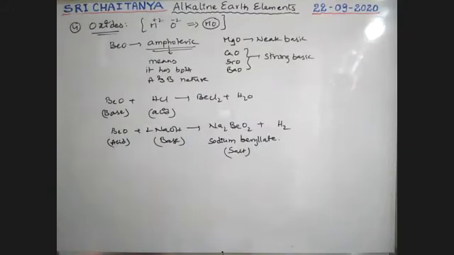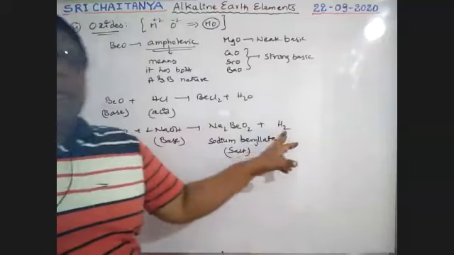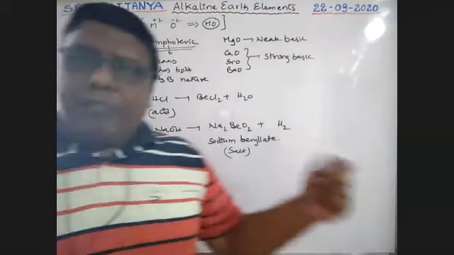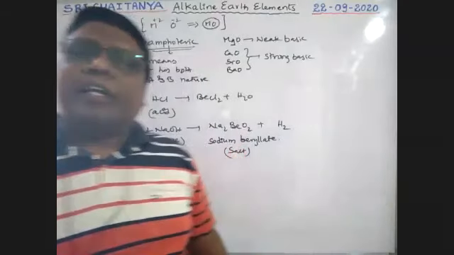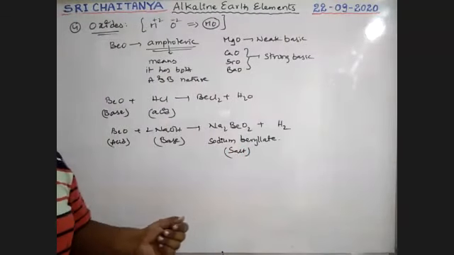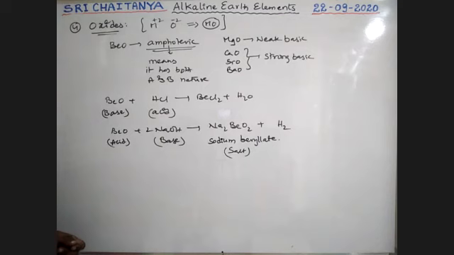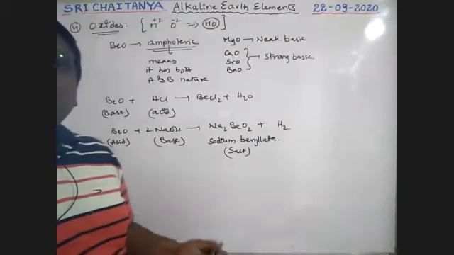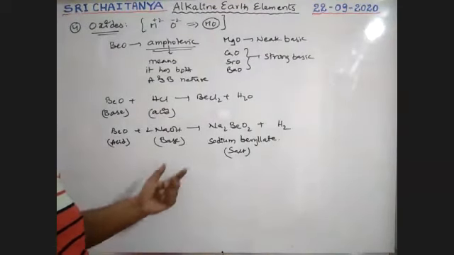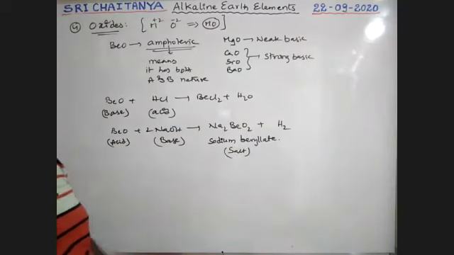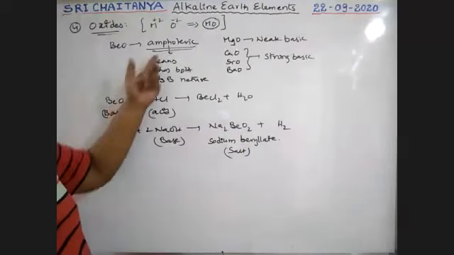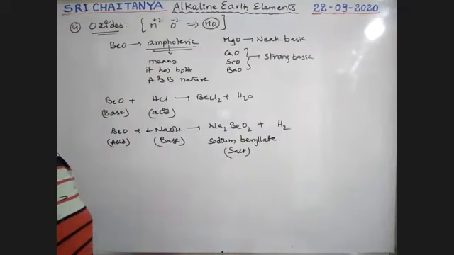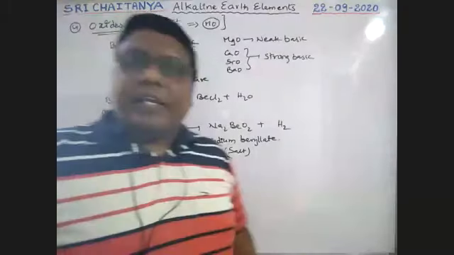Not water. So hydrogen gas is liberated already. The same reaction is repeated in your NaH properties, so please check your equation. Okay, so this is sodium berylate, boys, and hydrogen gas is liberated. Therefore, beryllium oxide is amphoteric in nature.